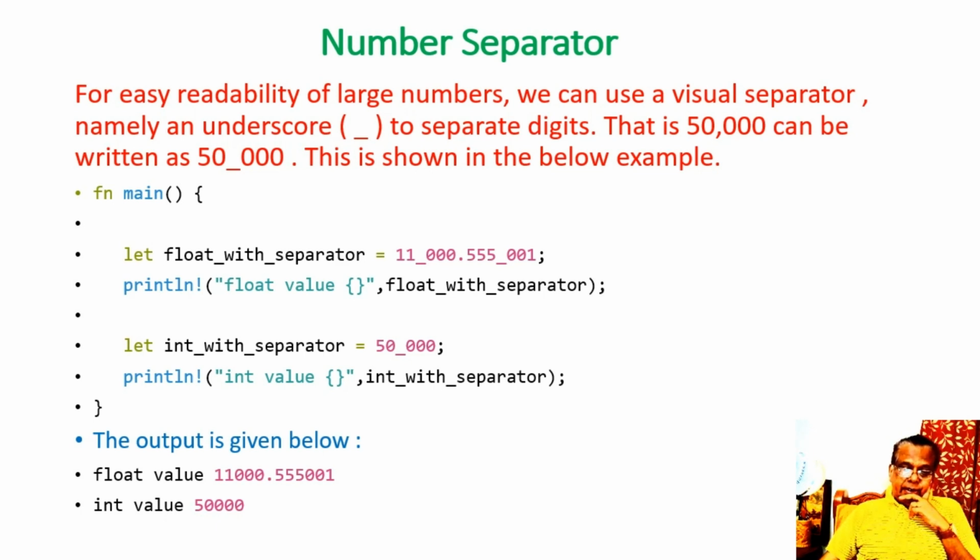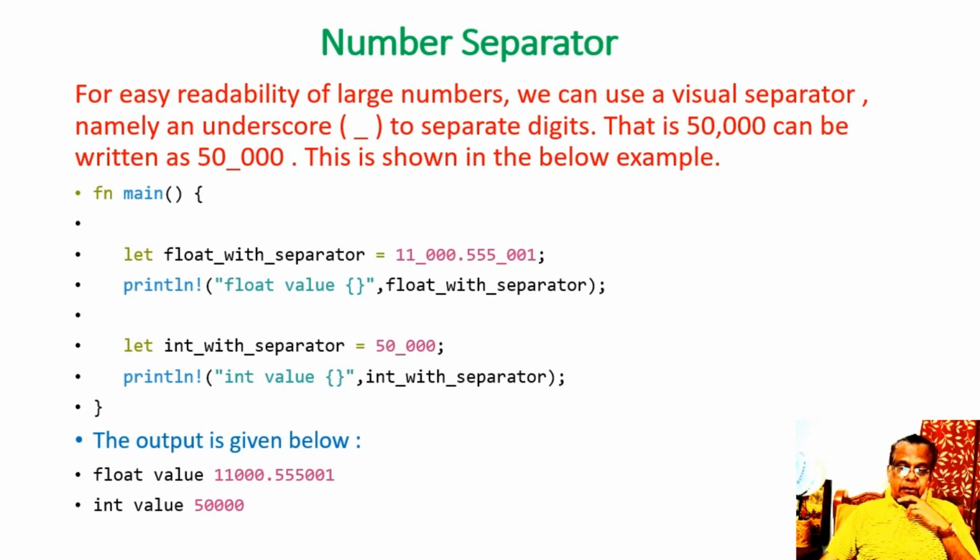Fine. That is one part. Now we are declaring another variable: let int_with_underscore_separator equal to 50_000; semicolon. Then we call the println! macro again, within double quotes: int value, followed by a pair of curly braces.